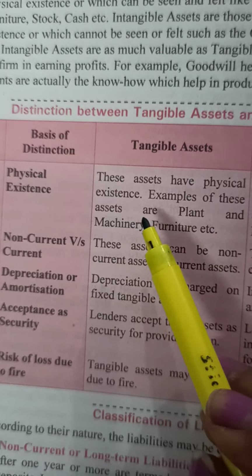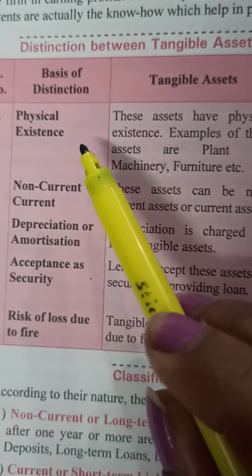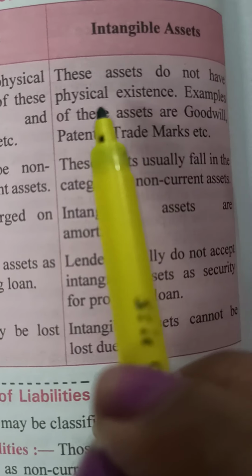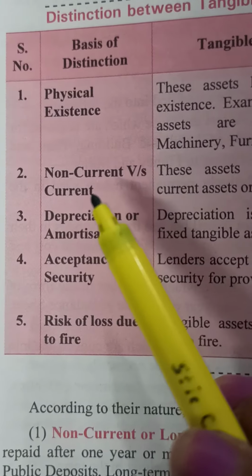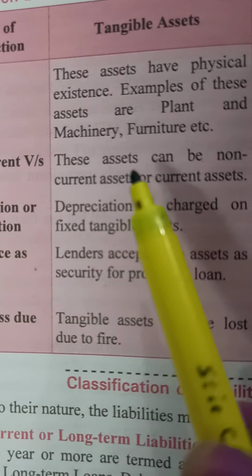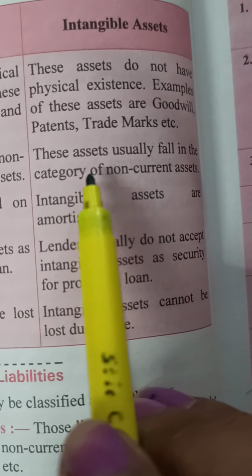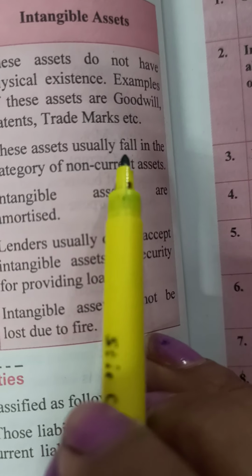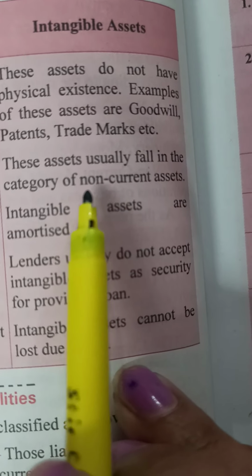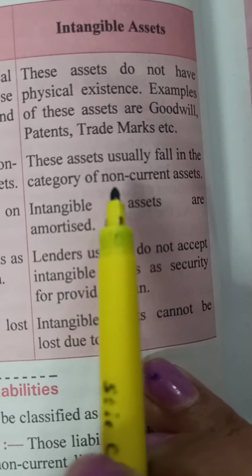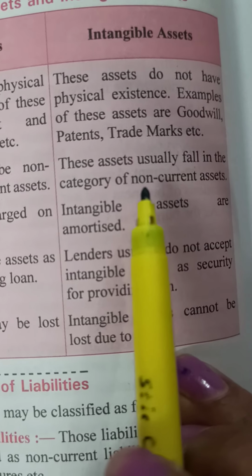Then there is the distinction between tangible and intangible. Tangible assets have physical existence, intangibles do not. Non-current versus current: tangible assets can be non-current or current assets, and intangible assets cannot be current assets. They cannot be realized in cash very soon. They take long.